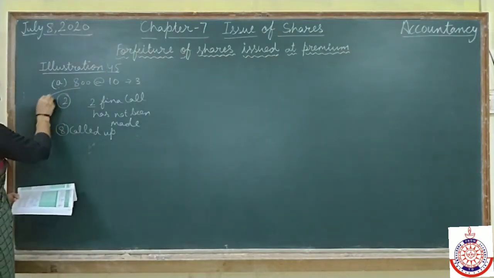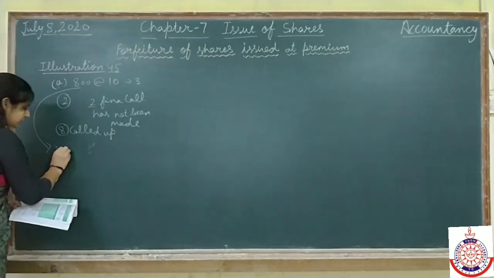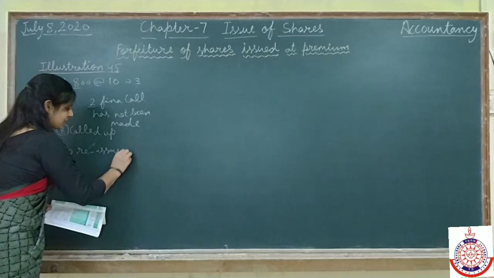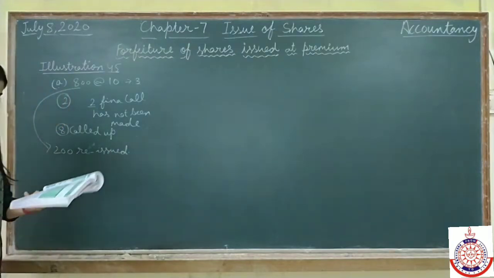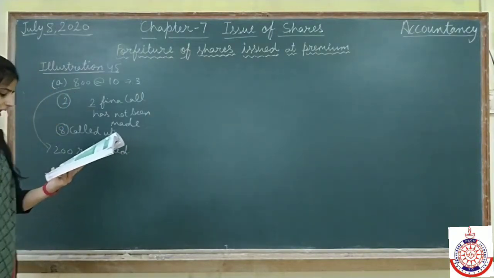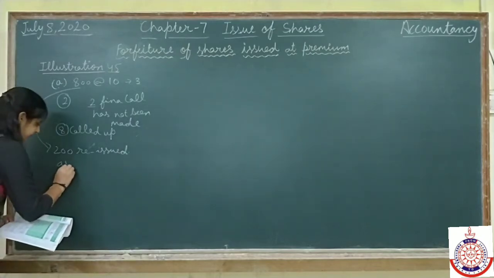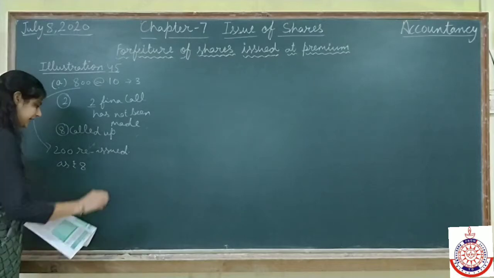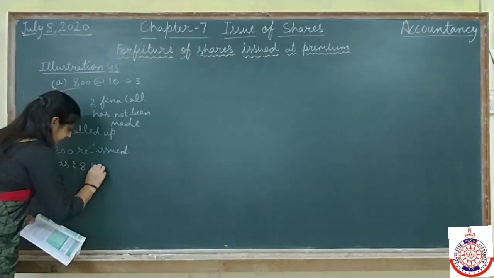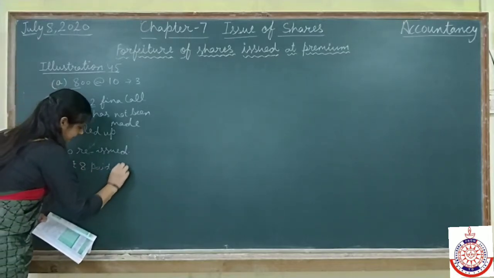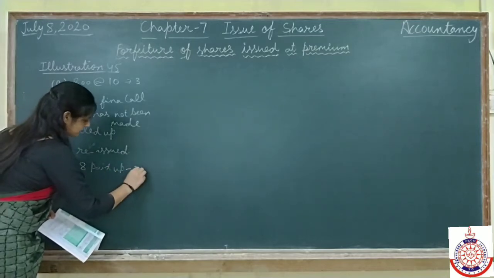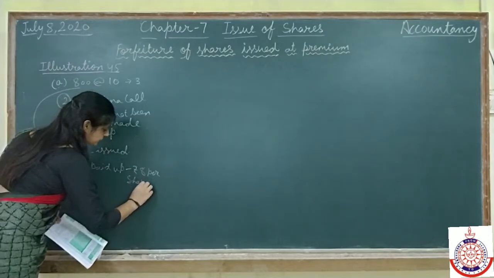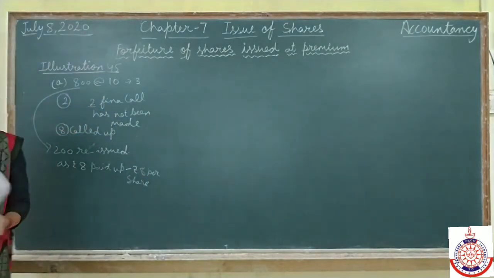Out of these, 200 shares were reissued. Out of this 800, 200 shares were reissued. Not the complete shares we are reissuing. Here only 200 shares are reissued as rupees 8 paid up, 8 per share. I hope this question is clear to you.